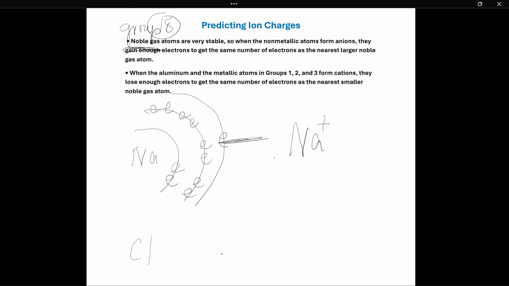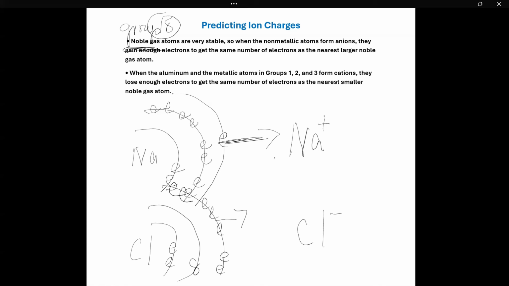Chlorine: first shell 2, second 8, third 7. It has 7 electrons and needs one more to make it 8. The electron lost by sodium is received over here, and chlorine becomes negative.